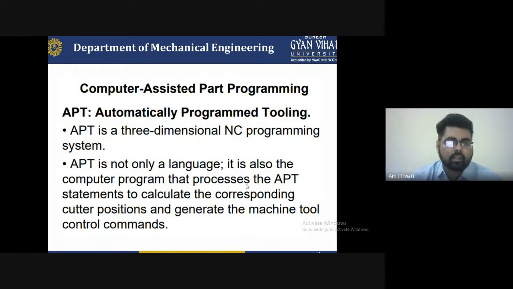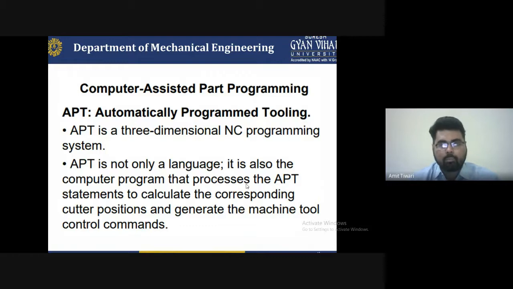As we know, APT is three-dimensional, with one axis, two axis, three axis, the X, Y, and Z planes, which are used in the programming of CNC machines for numerical control. In numerical control, first of all you have to identify the design and which axis you have to select for functioning, and the function you have selected is prepared by the part programming.